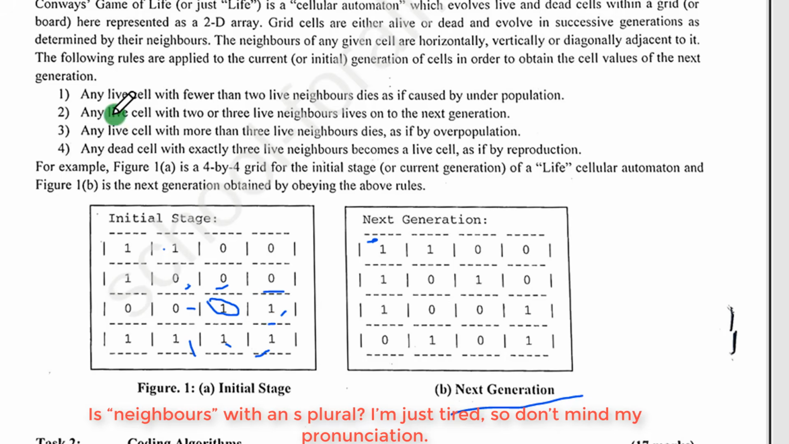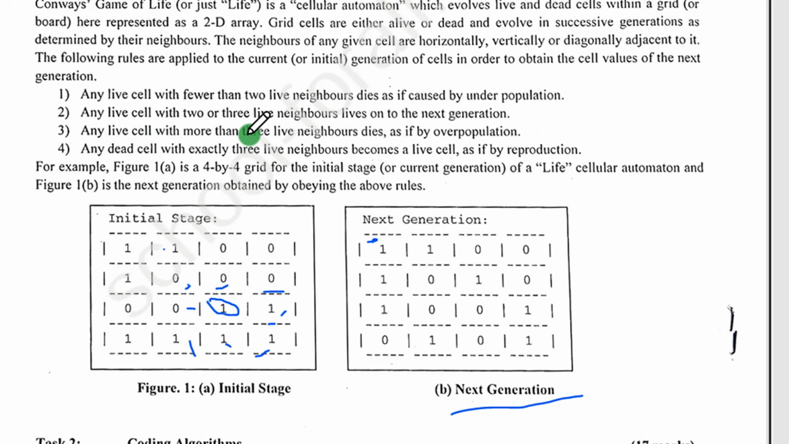And what's the question saying? Look here. They say any live cell with more than 3 live neighbors dies, as if by overpopulation. You see, so this cell is having more than 3, it's having 4, so it's more than 3. So they say it dies in the next generation. So let us check. This is the position here. Are you seeing that it's no more alive? Exactly.